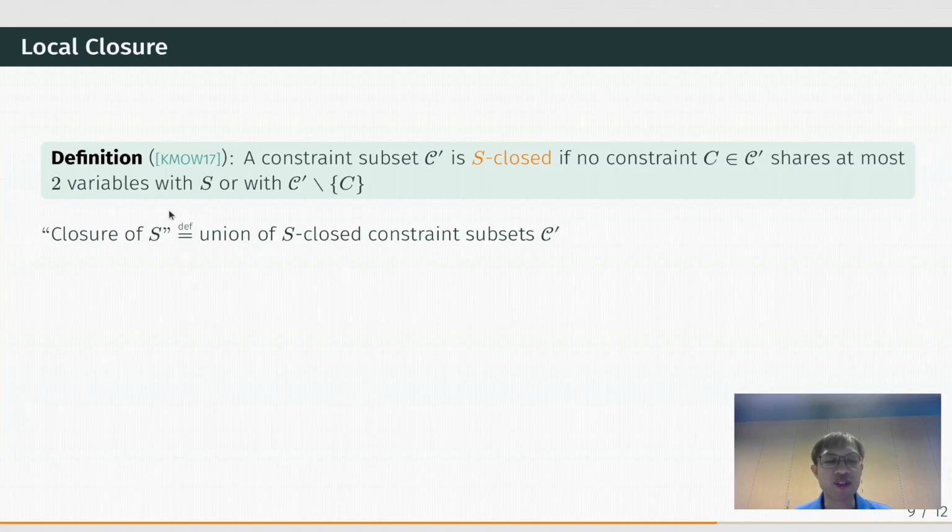This definition of closure of S is almost correct, except that you will be looking at too many constraints because the union of S-closed constraint subsets would essentially be all the constraints in the instance. And all the constraints in the instance will be unsatisfiable, so you won't be able to define a distribution of satisfying assignments to the closure.